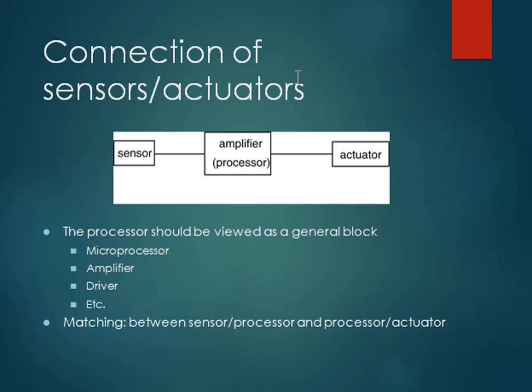Now we will talk about connection of sensors and actuators. Generally, sensors and actuators are connected with the help of amplifiers. The sensor outputs are connected to an amplifier and the output of the amplifier is given to the actuators. So all this process can be viewed as a general block. It consists of a microprocessor, amplifier, drivers, etc. And there should be proper matching between the sensor and processor, and between the processor and actuators.